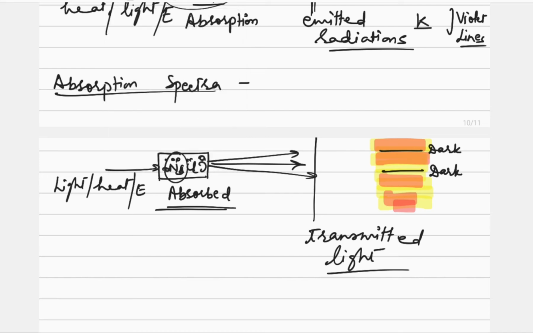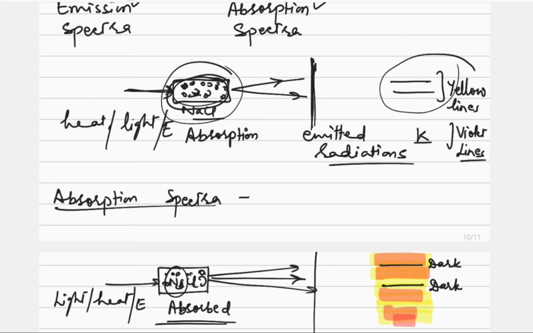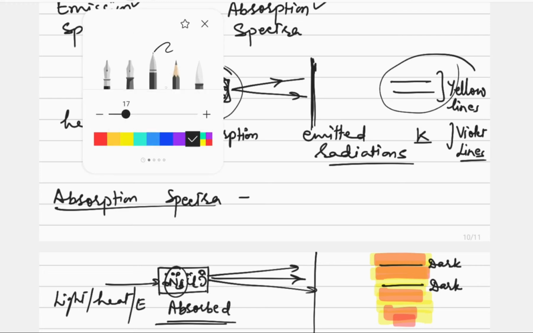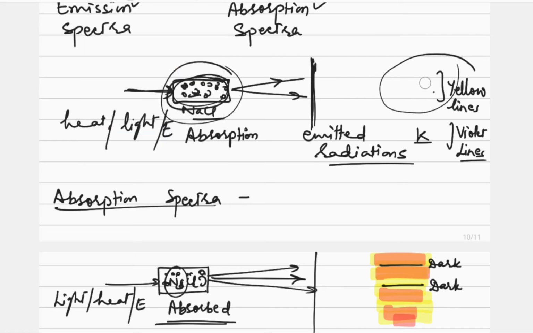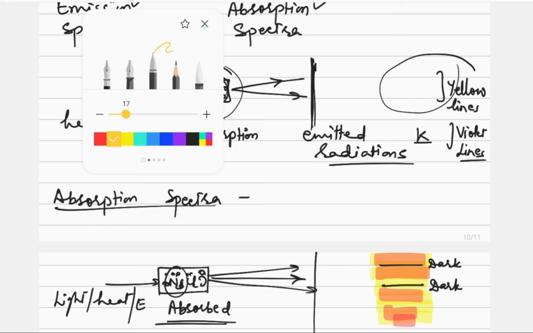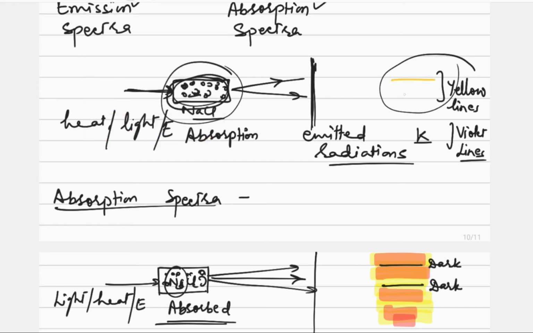While if we talk about the emission spectrum, what happened there? In the emission spectrum we got the lines in the yellow wavelength region. We can show it in this way, like it is here. Yellow lines were observed. So in the same place where the yellow lines were observed in the emission spectrum, the dark lines are observed in the absorption spectrum.